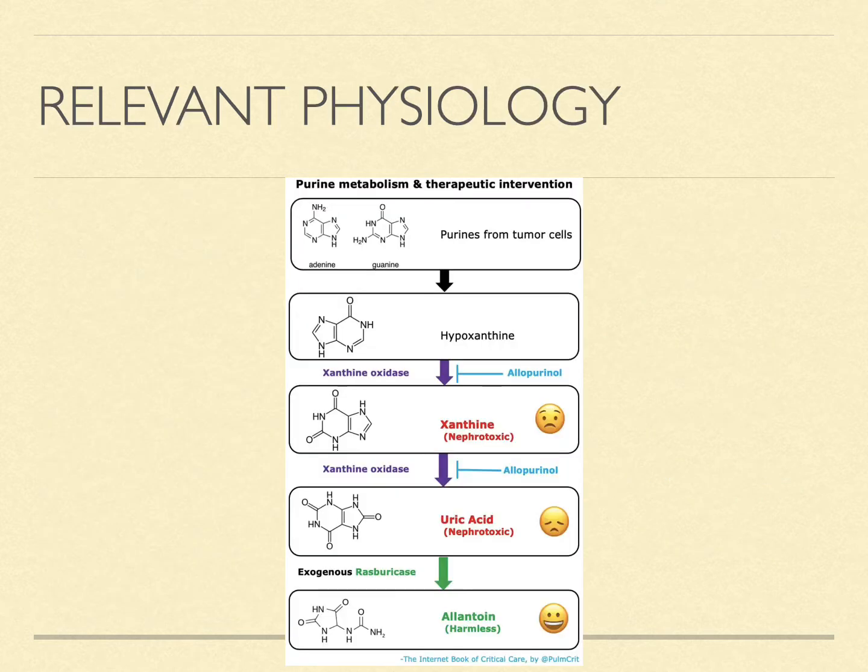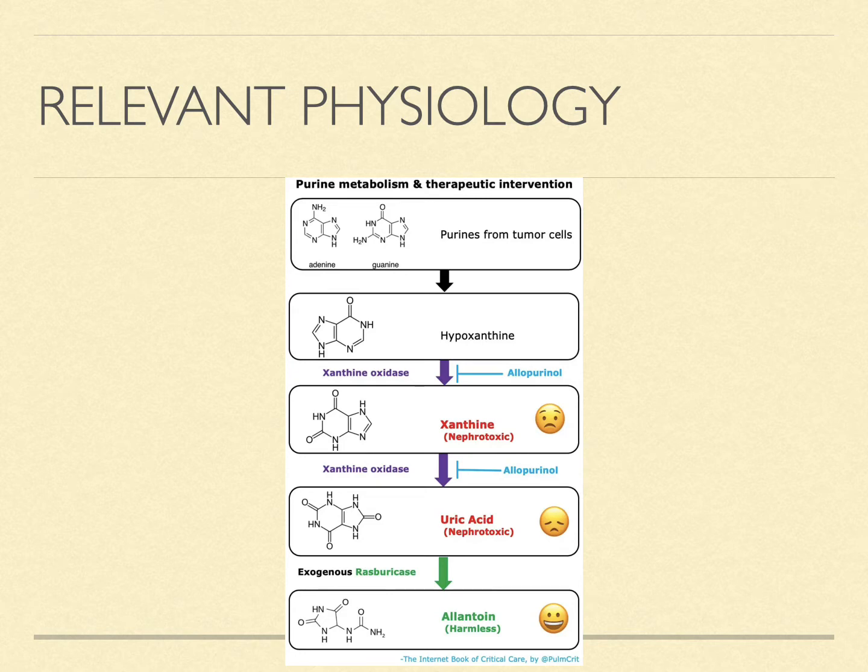Relevant physiology. When the cell lysis occurs, the purines from the tumor cells, which mainly consist of adenine and guanine, are converted to hypoxanthine. The hypoxanthine, in the presence of xanthine oxidase, is converted to xanthine. The xanthine, again in the presence of xanthine oxidase, is converted to uric acid.